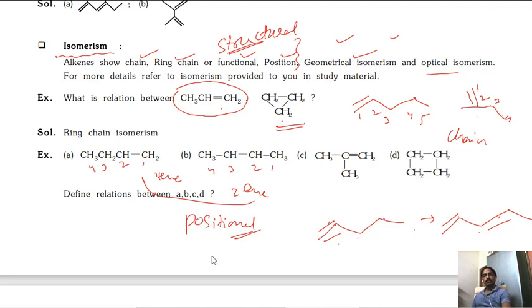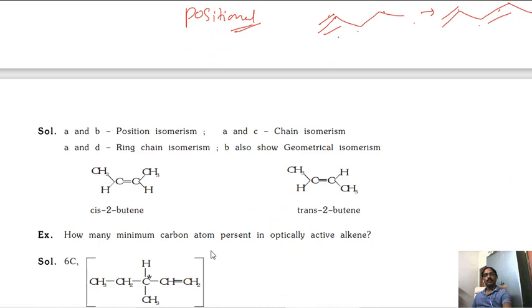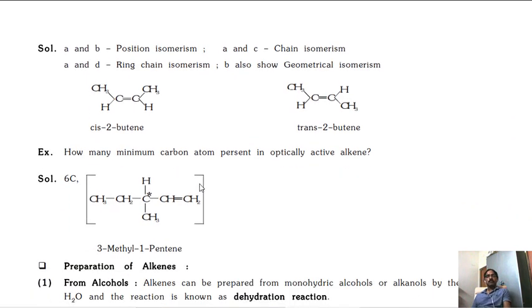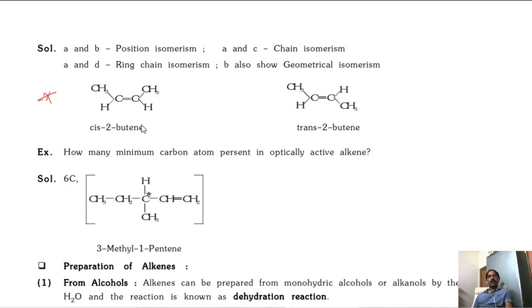Next, geometrical isomerism. I will give you one example here for geometrical isomerism. You can see here this cis and trans. These are the geometrical isomerism examples. What do we call cis? Methyl groups, same groups on the same side, not on the same carbon, same side I am talking about.